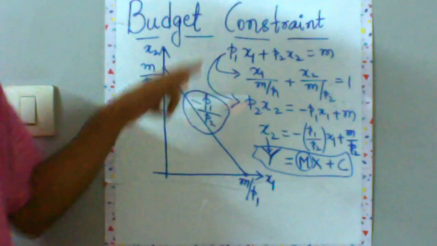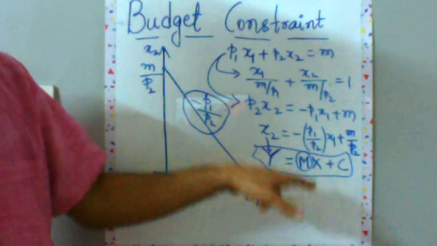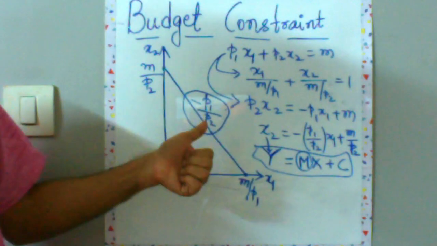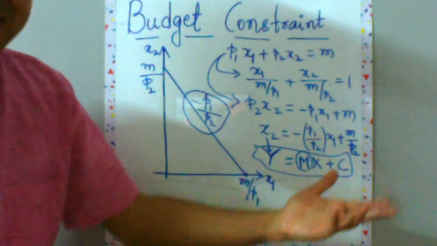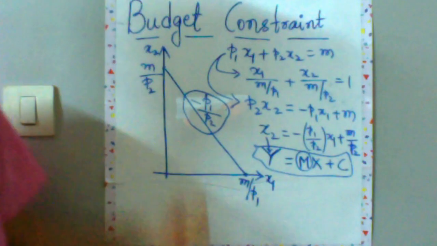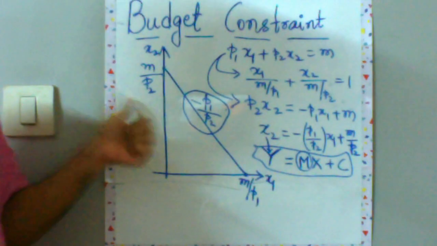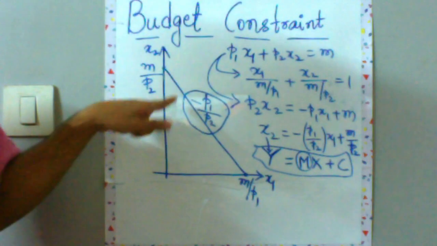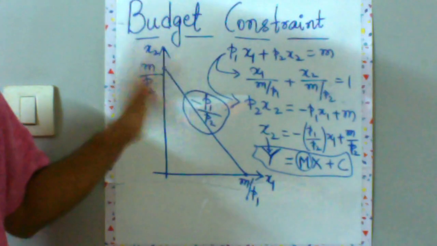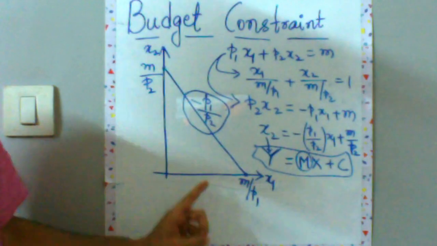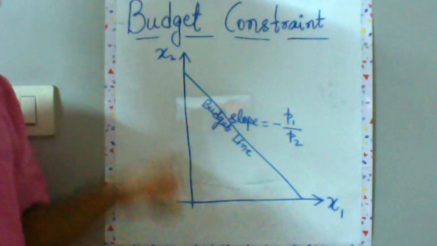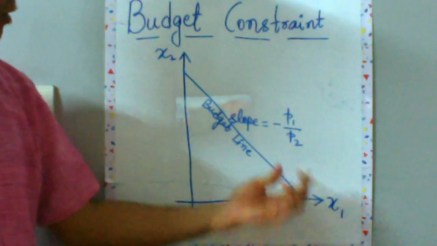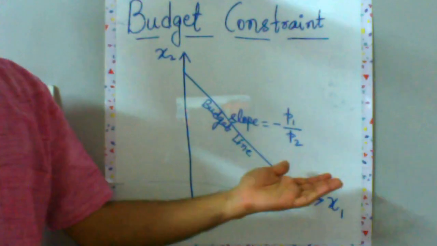Then we can also make it into y is equal to mx plus c, where m is your slope, which is minus P1 upon P2, and c is your y-intercept. Over here we do not have a y, we have an x2. So m upon P2 is your y or x2 intercept. So we will now talk about this slope, but first I'll erase this and magnify this diagram. This is your budget line and this is the slope of the budget line. Now there is a significance of this slope.